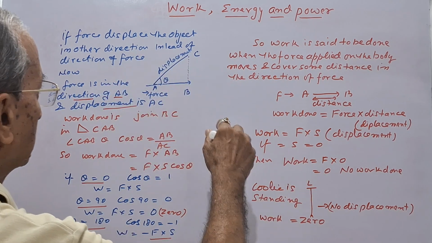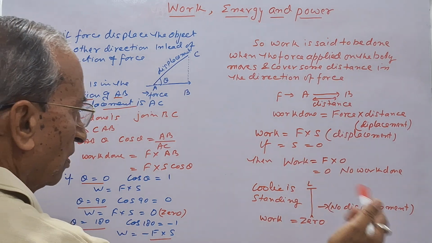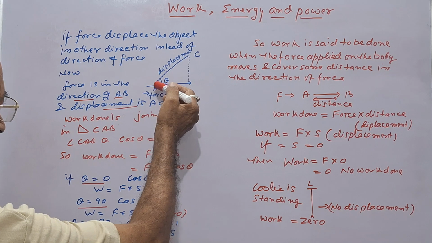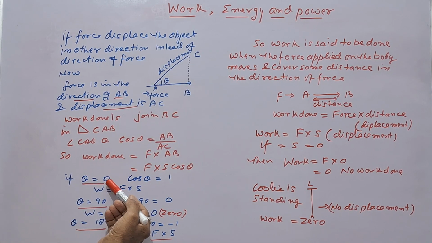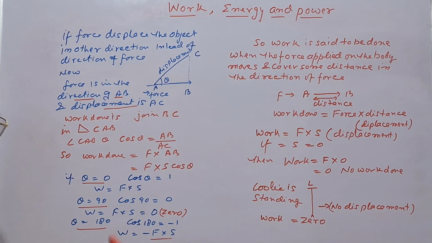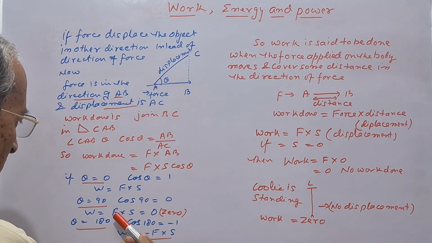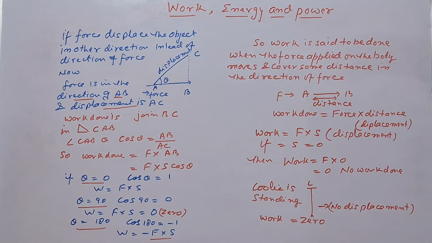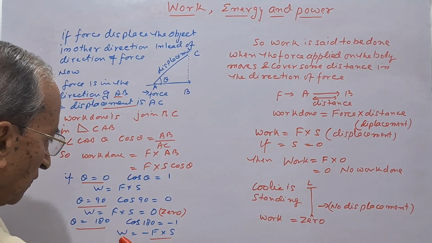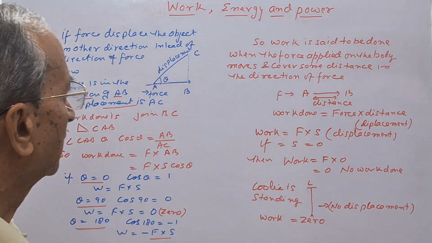So today I explained to you work. I think it is clear to you because work done is always force into distance, and three conditions are there when the displacement is inclined. If theta is equal to 0, then cos theta is 1, then the work done is equal to force into displacement, and if theta is 90 and cos 90 is equal to 0, work done is 0, and if it is 180, that is cos 180 is equal to minus 1, then work done is negative. Okay, so I think work is clear to you.